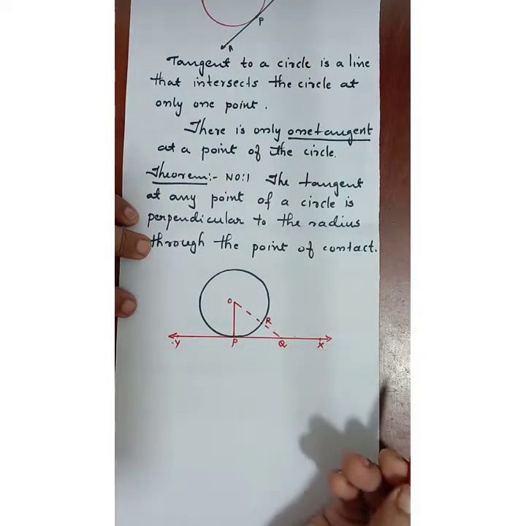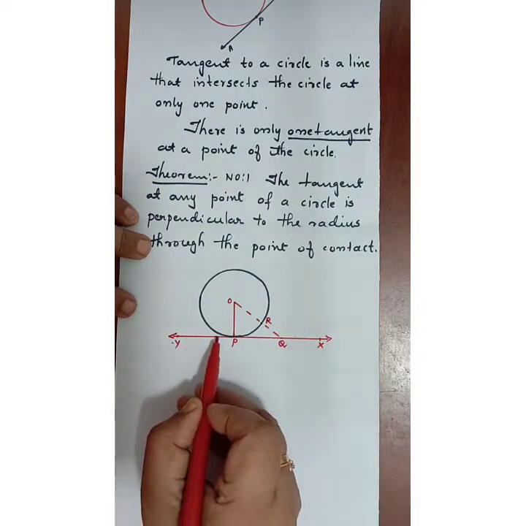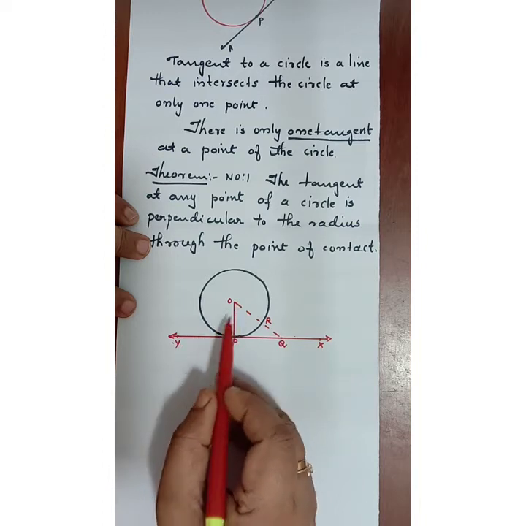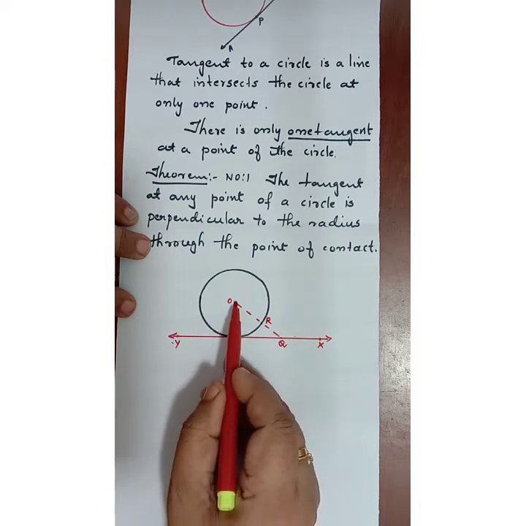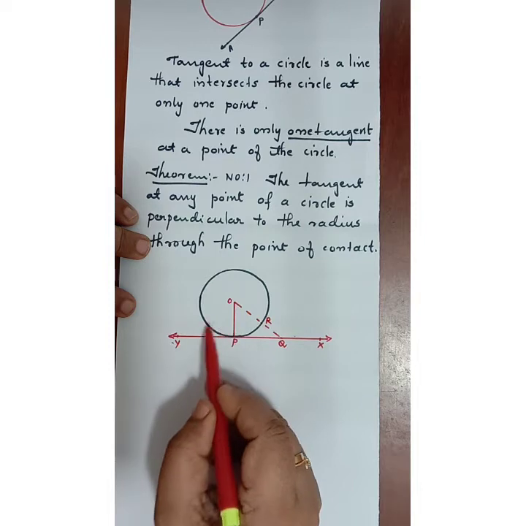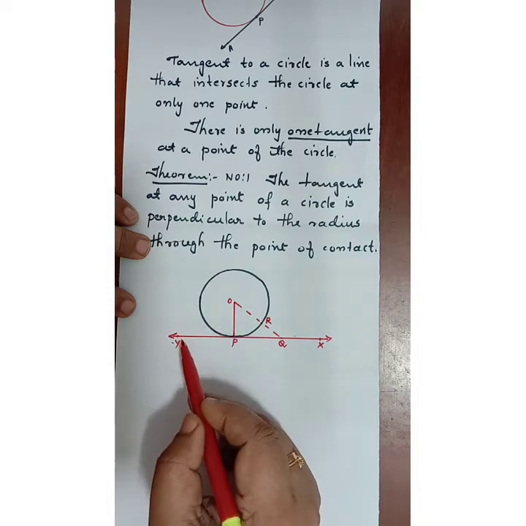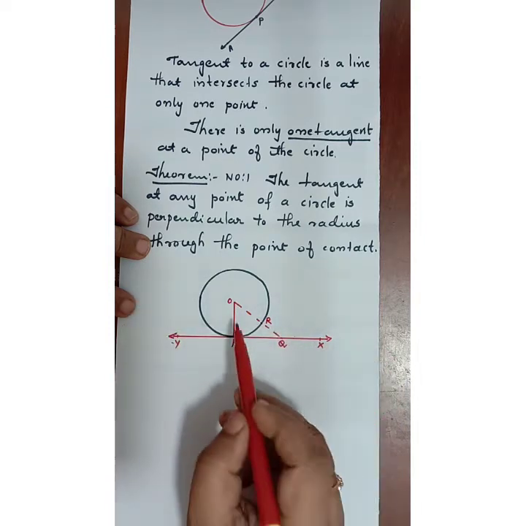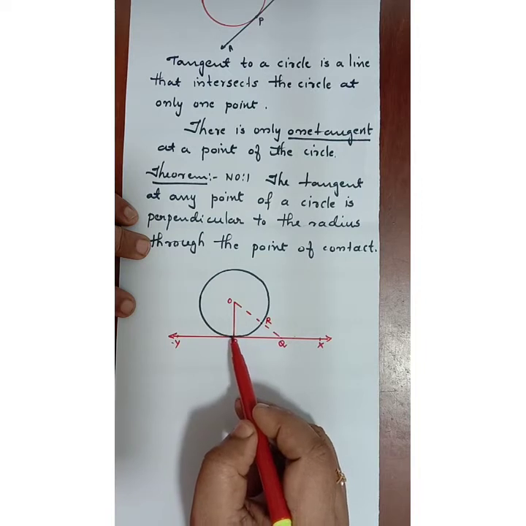On this tangent, wherever you may put a dot and join it from O, you will be getting many line segments like this. You can join to any point of the line. But in all such cases, you will see that OP is the shortest distance. Because OP is the radius, that will be the shortest distance, that is the point of contact. Only at one point it touches.